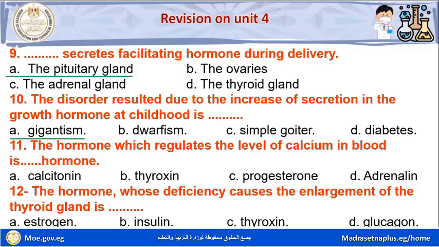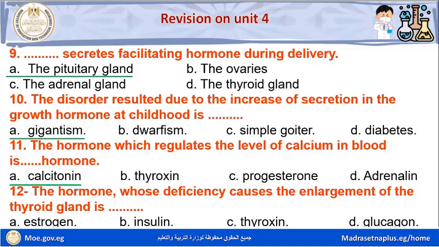Question number 11. The hormone which regulates the level of calcium in blood is blank hormone. Letter A, calcitonin. Letter B, thyroxine. Letter C, progesterone. Letter D, adrenaline. The hormone which regulates the level of calcium in blood is calcitonin hormone.